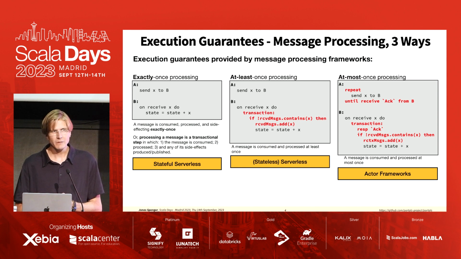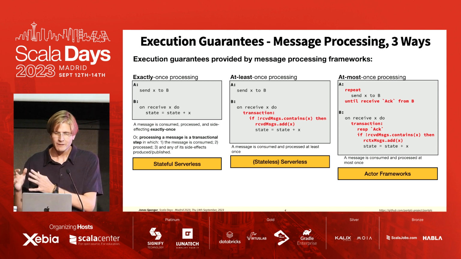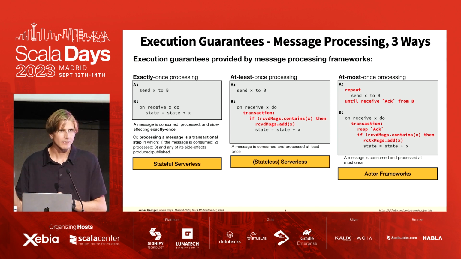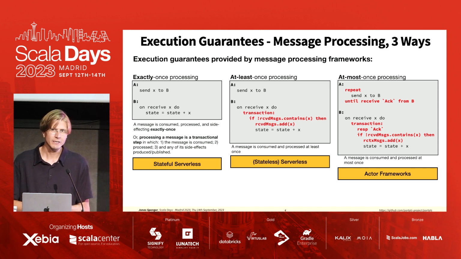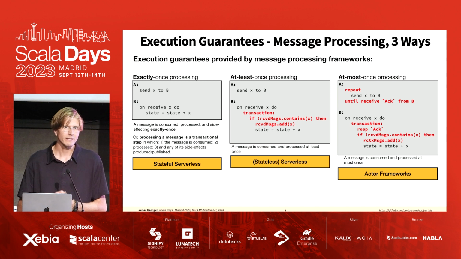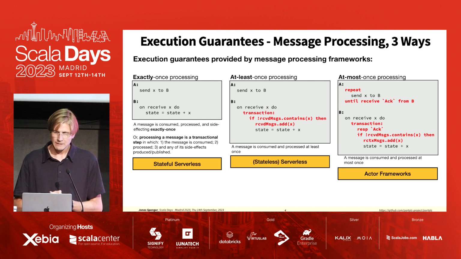In this case, process A sends the message X to B repeatedly because it might get lost, until it receives back some acknowledgement. And on B's side, again, we need to deduplicate and do this in a transactional scope. This is the kind of guarantee you might get in an actor framework like Akka, for example.